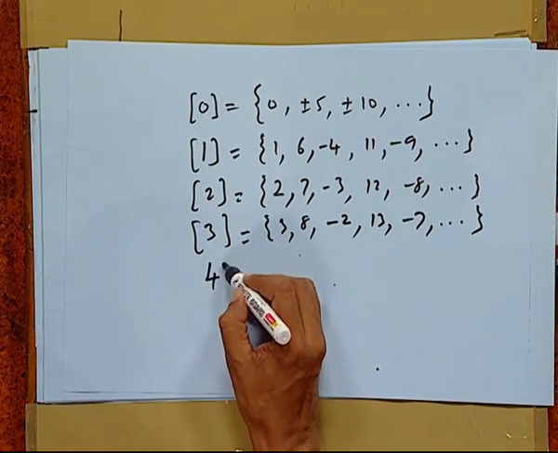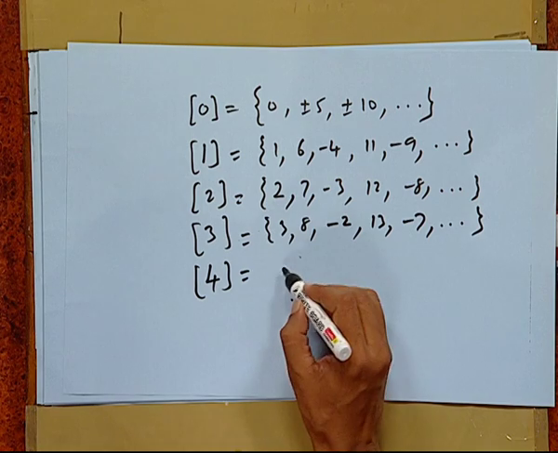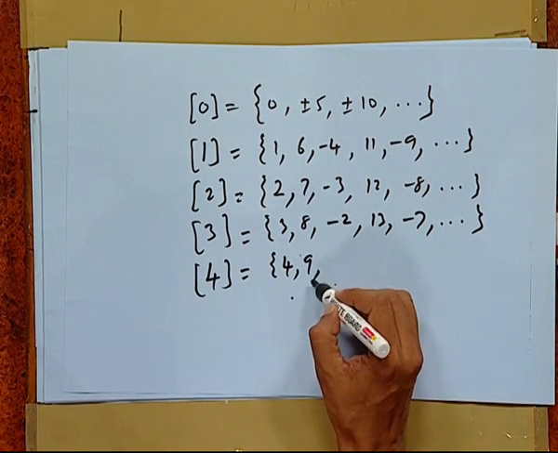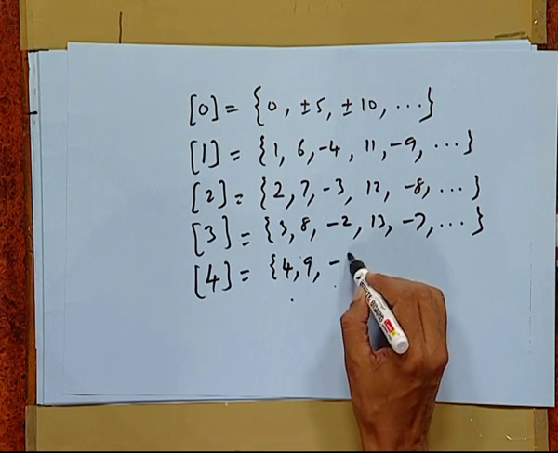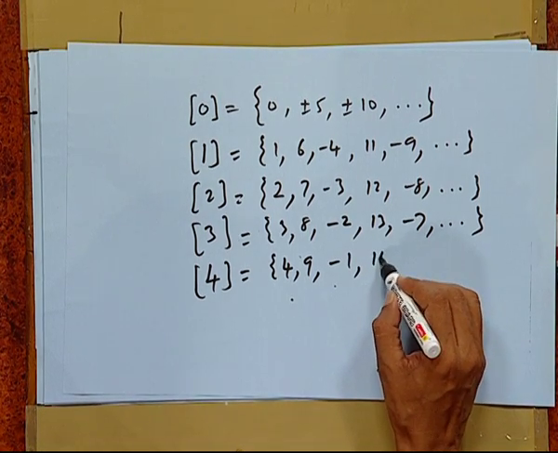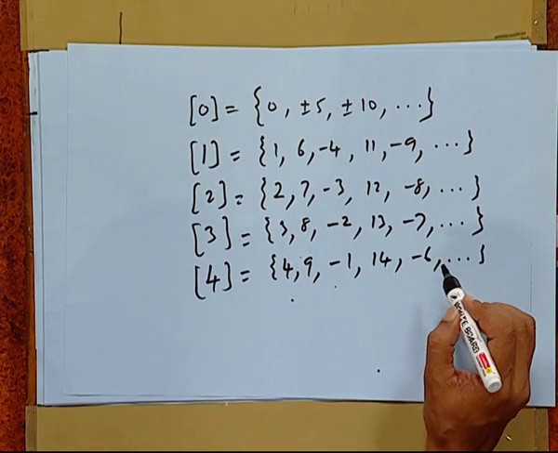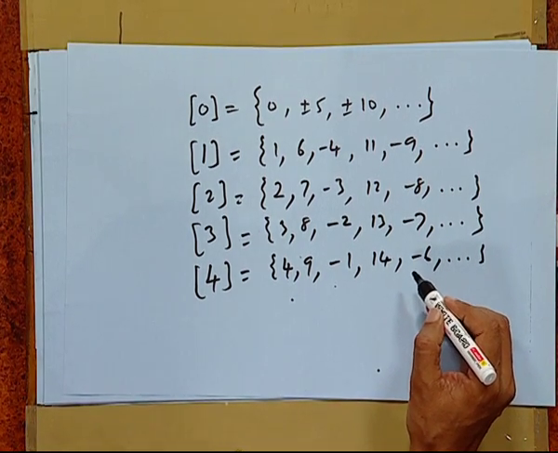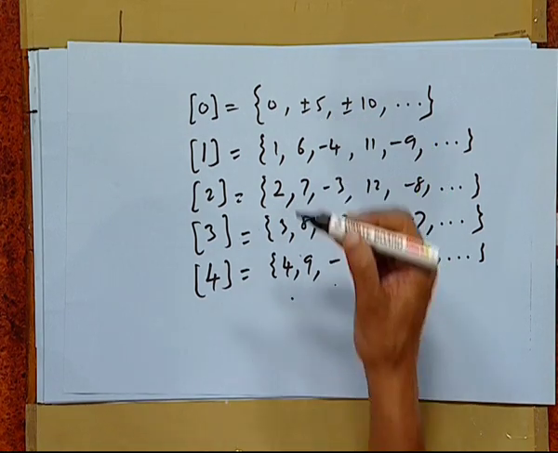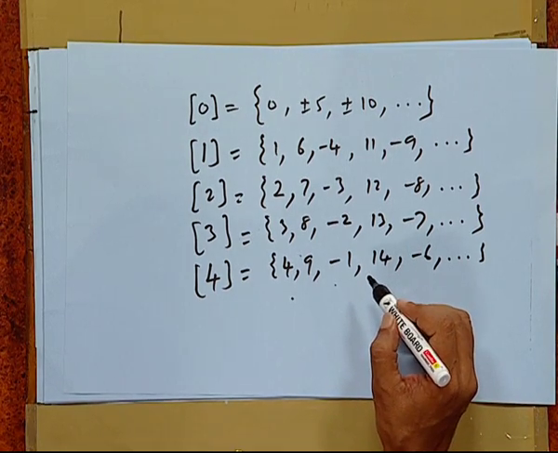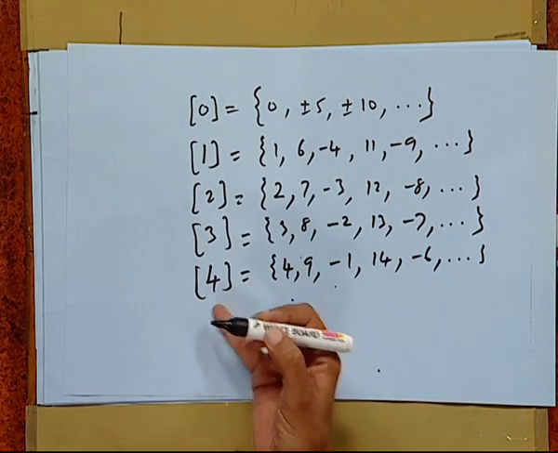Then we have the element 4, we have 4, then 9, then minus 1, then 14, then minus 6 and so on. Now, if we take up 5, because 5 is already there, no more new classes we get. So, there are exactly 5 classes which are the equivalence classes for this relation.